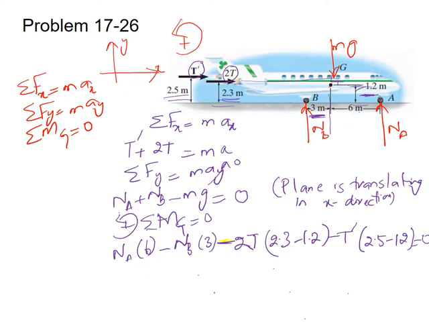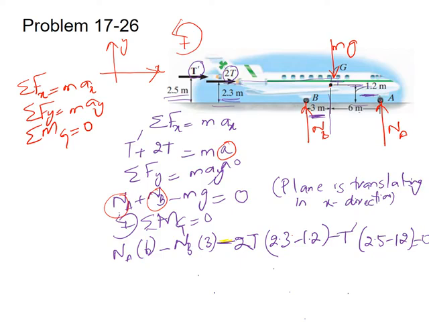So in this case, we have three unknowns. First unknown is A, second unknown is Na, third is Nb. So we have three unknowns and three equations. By solving these equations simultaneously, we can get answers for acceleration and normal reaction force.